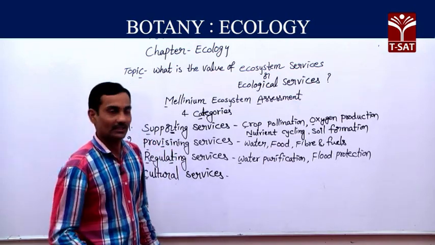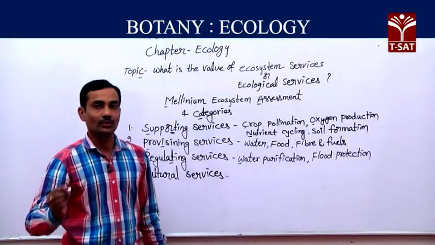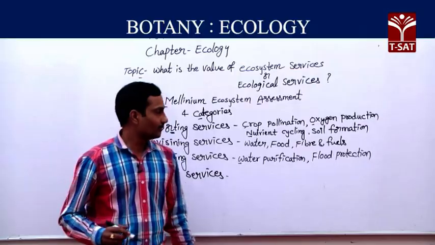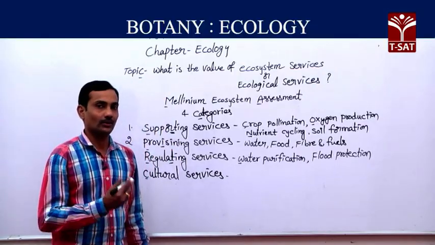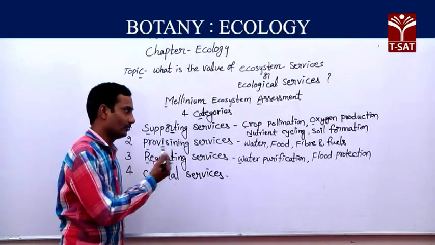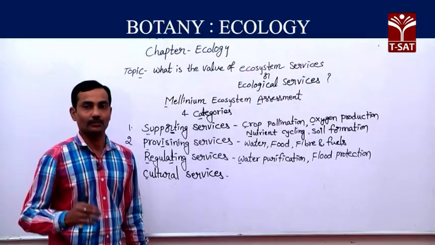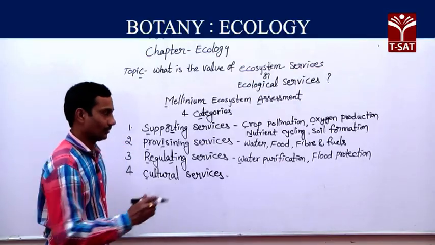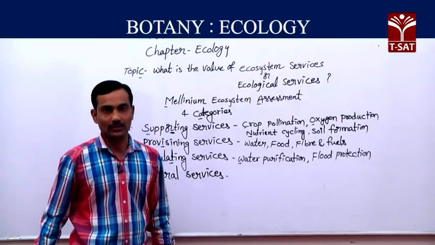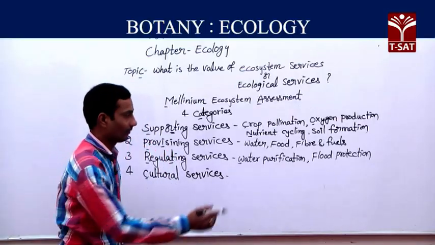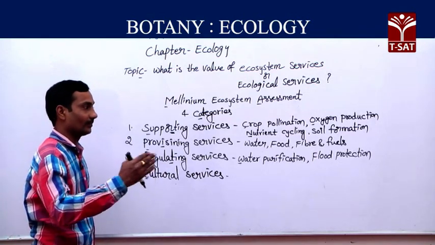Indirectly, water purification takes place in nature because of different types of useful microbes. Next, flood protection. Mainly mangroves are highly useful to protect from floods and lashing waves. Mangroves like Avicennia and Rhizophora, which we can find in coastal regions, protect from floods.